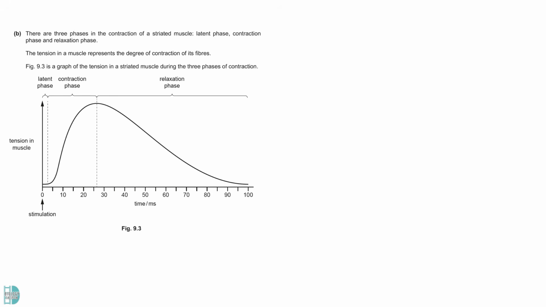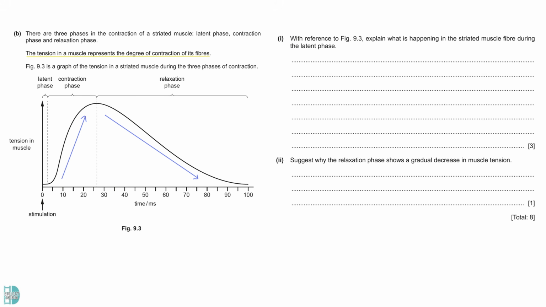B has a graph of the tension in a striated muscle during the 3 contraction phases. The question explains that a muscle's tension represents its fiber's degree of contraction. The graph shows that the tension increases rapidly in the contraction phase and declines gradually in the relaxation phase. 1. Explain what is happening in the striated muscle fiber during the latent phase. This phase is right after the stimulation, before the muscle fiber contracts.